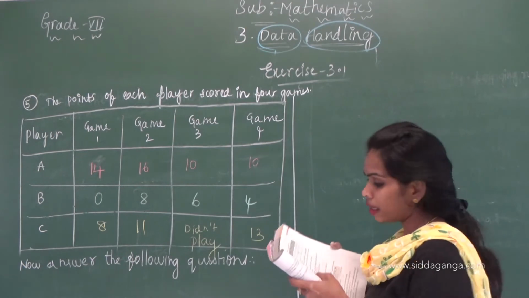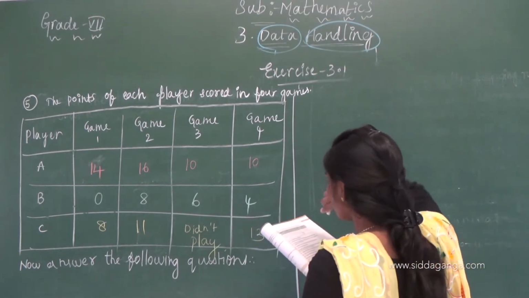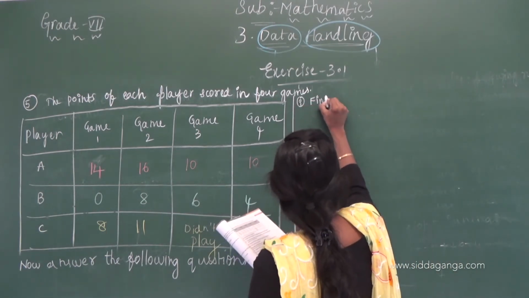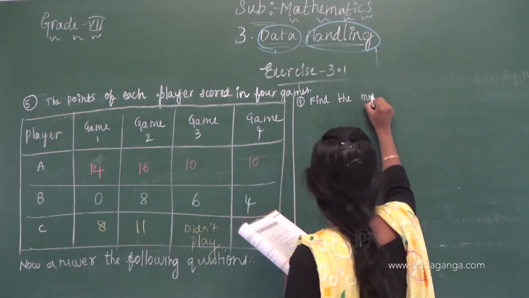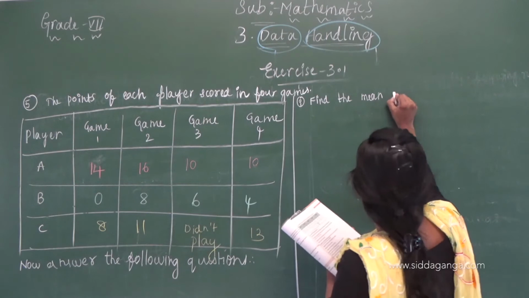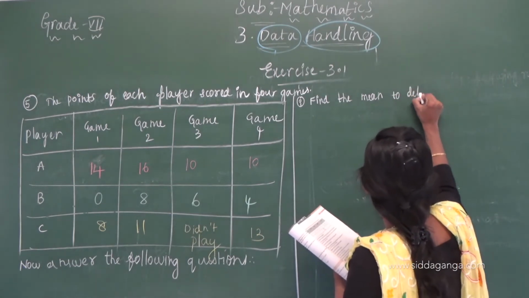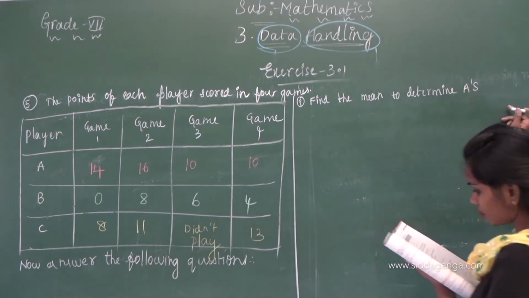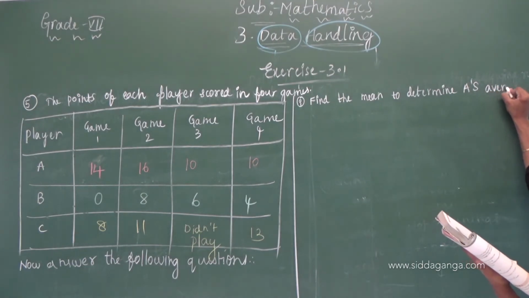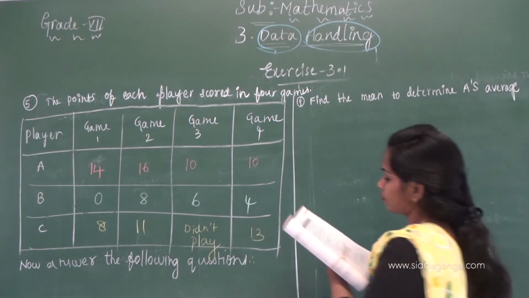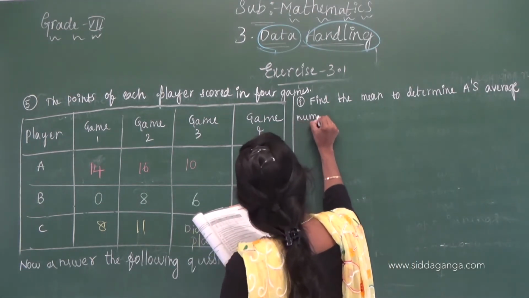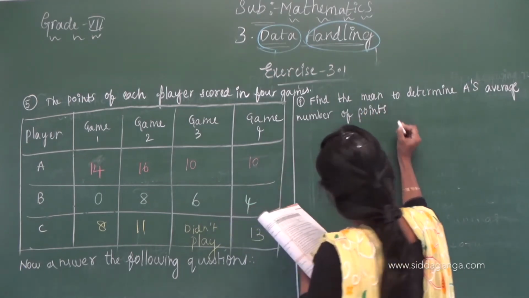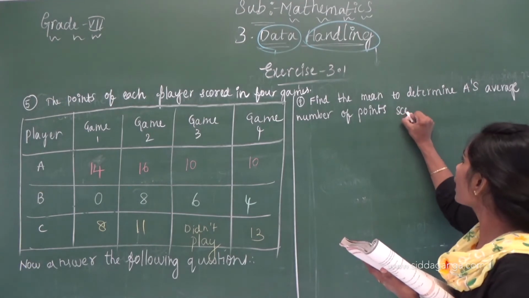Okay children, see here. Find the mean to determine the average number of points scored per game.